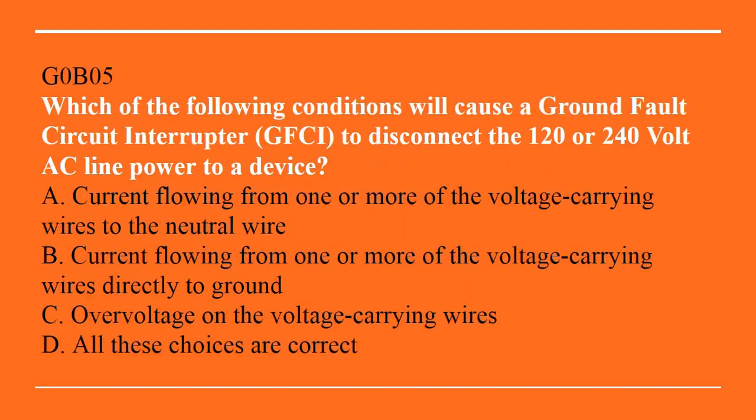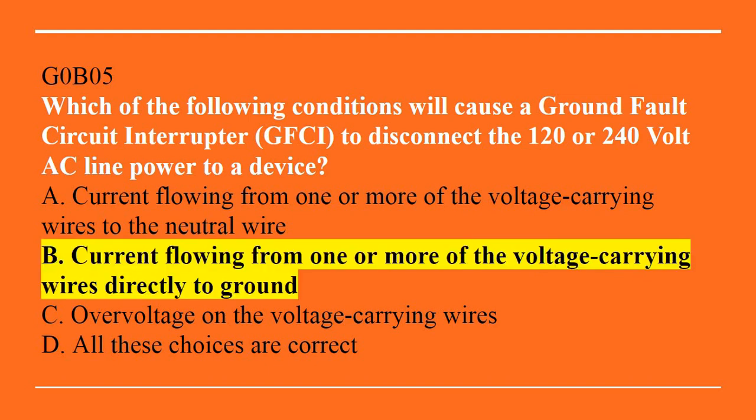G0B05. Which of the following conditions can cause a ground fault circuit interrupter to disconnect the 120 or 240 volt AC line power to a device? A. Current flowing from one or more of the voltage carrying wires to the neutral wire. B. Current flowing from one or more of the voltage carrying wires directly to ground. C. Over voltage on the voltage carrying wires. Or D. All of these choices are correct. Correct answer is B. Current flowing from one or more of the voltage carrying wires directly to ground.